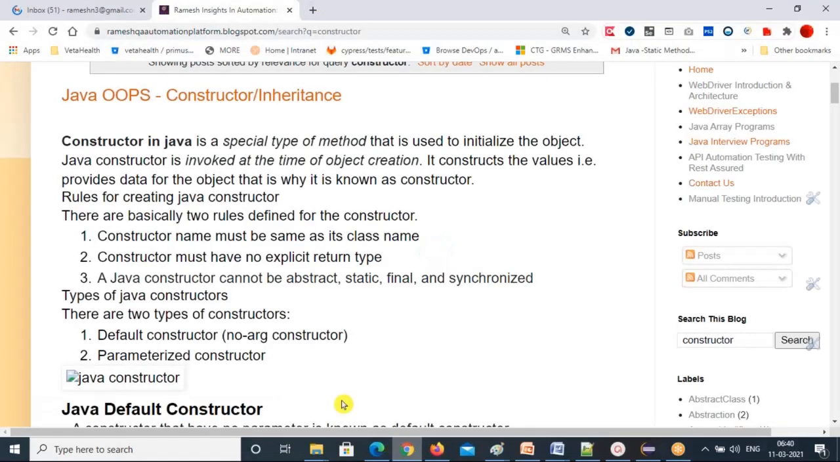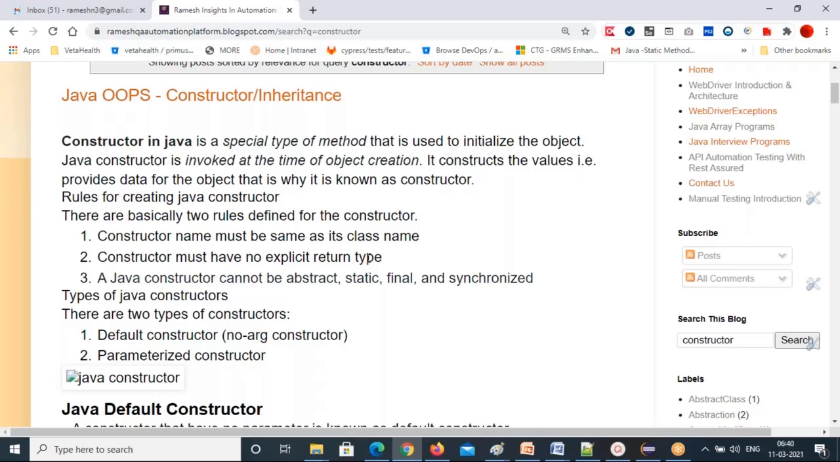So let's move on. Next topic is constructor. First we'll see, then we'll go for inheritance. What is a constructor? We were discussing that a class can contain variables, methods, constructors, and blocks. But we don't know what a constructor is till now. I was giving a little bit of points, but today we'll discuss in detail.